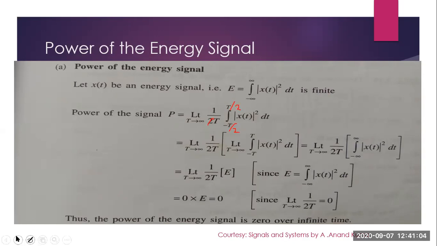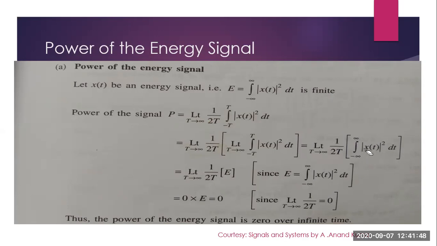Or if you write this way, that is 1 by 2t integral minus t to t x of t whole square dt, both are correct. So just substitute: you take limit t tends to infinity inside, that is integral minus t to t, limit t tends to infinity x of t whole square dt will become what? Limit t tends to infinity 1 by 2t. This is same as writing integral minus infinity to plus infinity. So you replace limit t tends to infinity integral minus t to t as integral minus infinity to plus infinity x of t whole square dt.